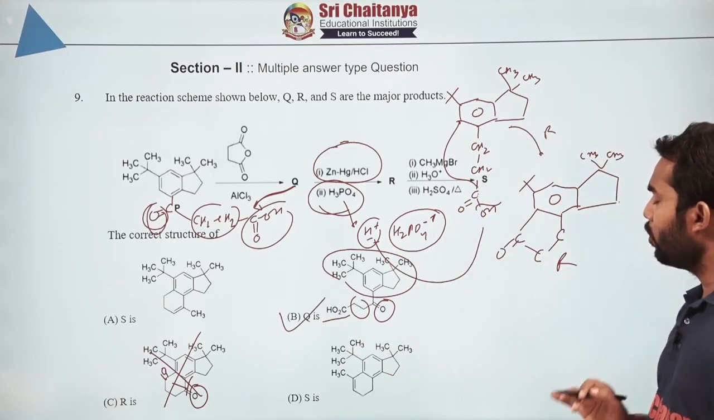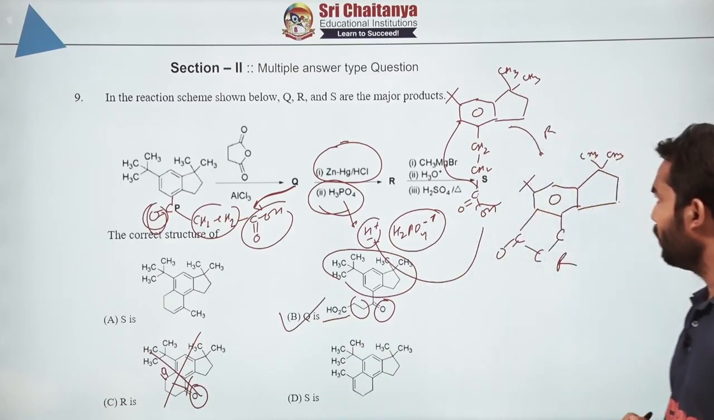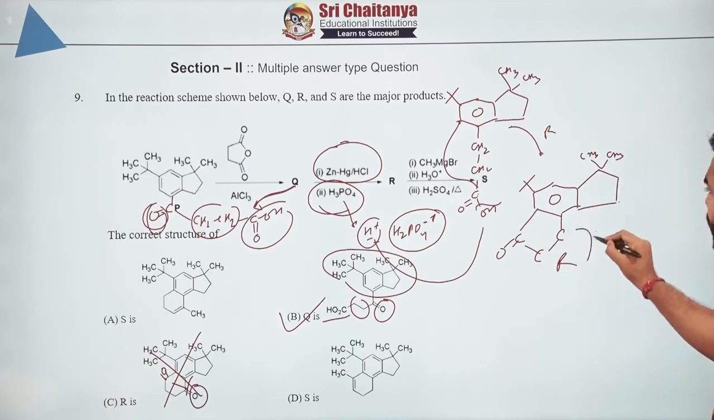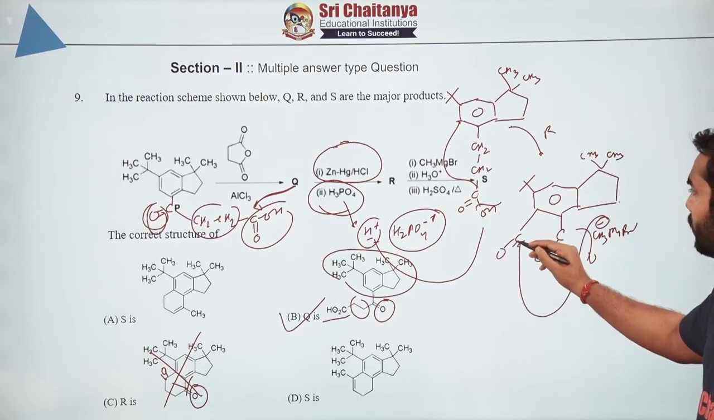Now we have to debate on the last portion, which is S. So what will be S? Now for S, this is R, right? The first thing we are using is CH3MgBr, Grignard. So what will it do? This will attack on the carbonyl center over here. It will make it an alcohol.